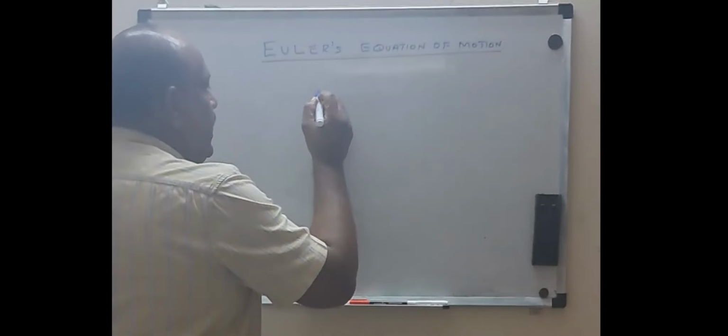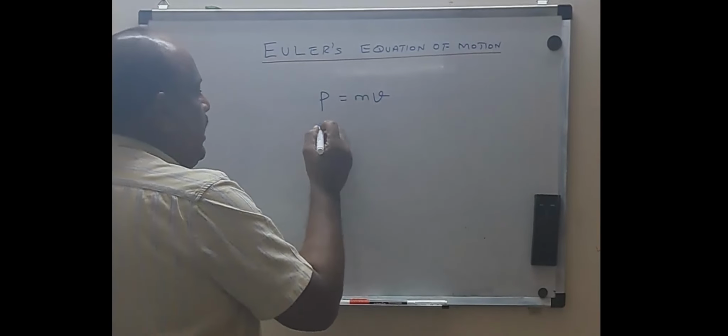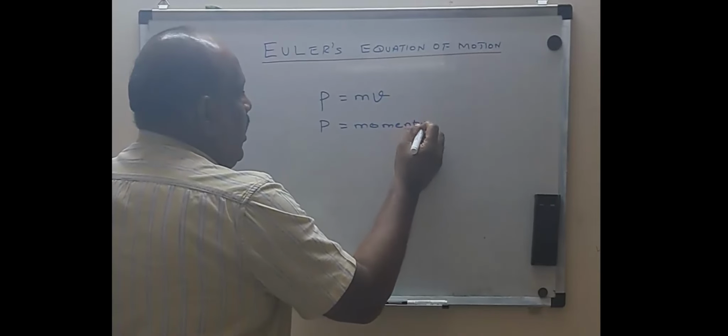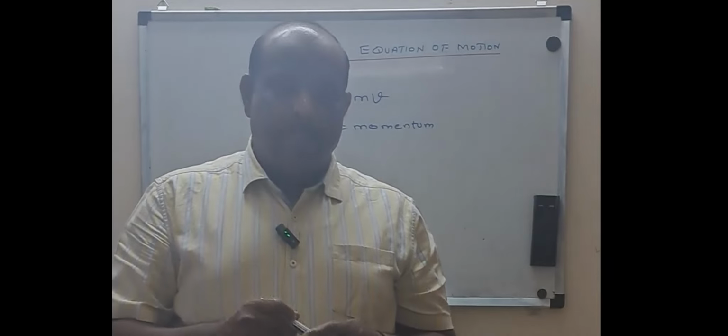The momentum is given by mass into velocity, where P is nothing but momentum, the product of mass and velocity.